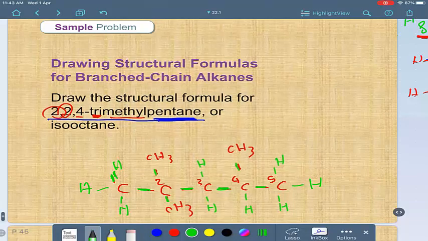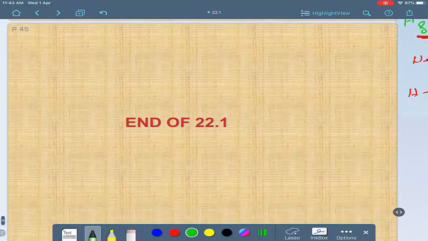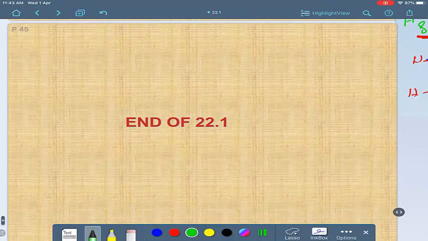hydrocarbon from its name. This is the method for drawing the formula, and this is the end of our lesson today. I hope you understand everything.